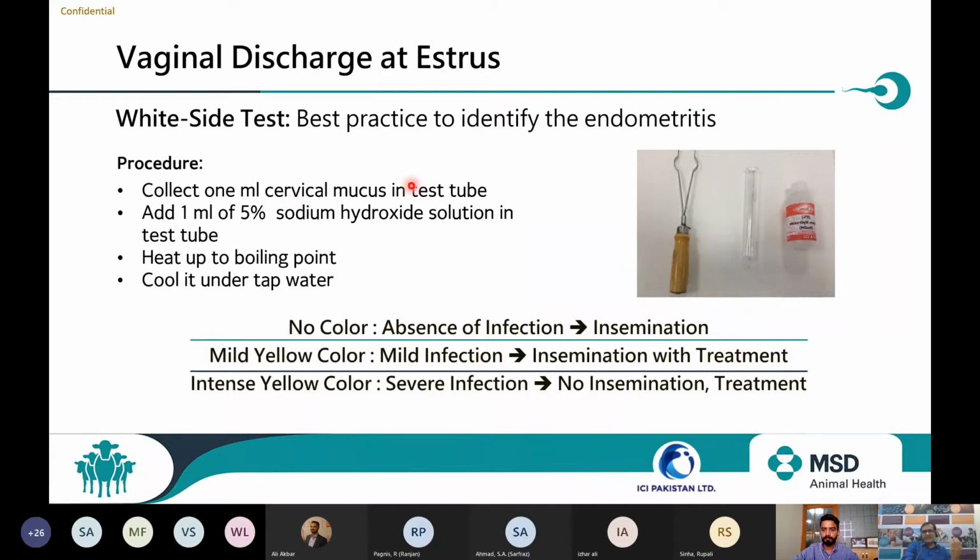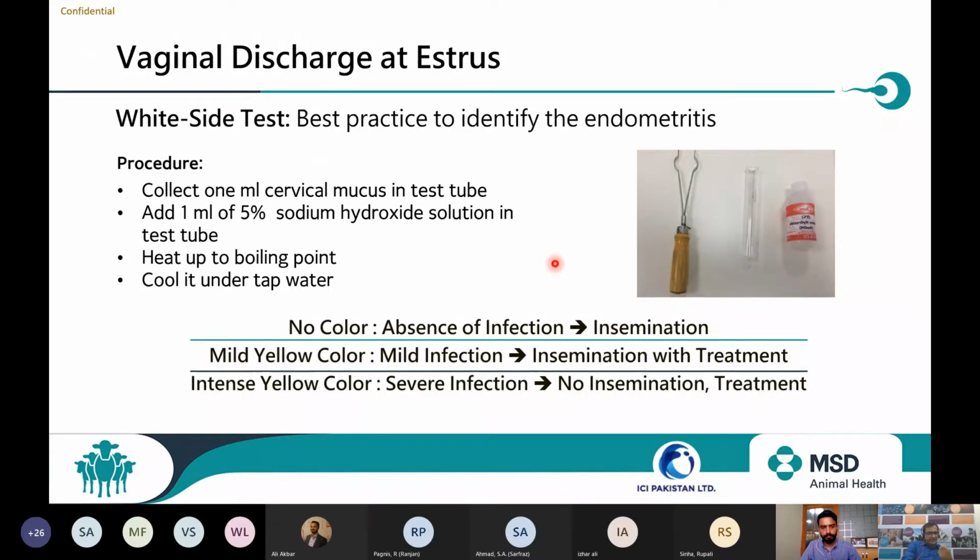Take 1 ml of this secretion in the test tube, take 1 ml of the liquid, and boil it. Any heater you will get at the farm itself, boil it slightly. When you heat it, it will start boiling. Cool it down under tap water and check the color of the liquid.